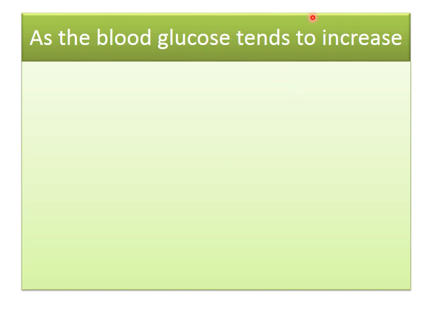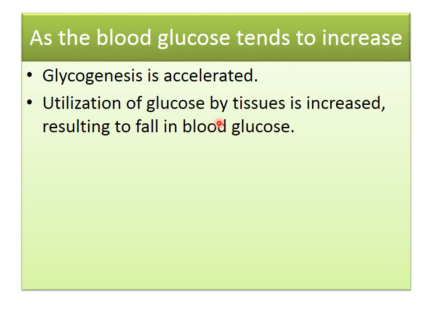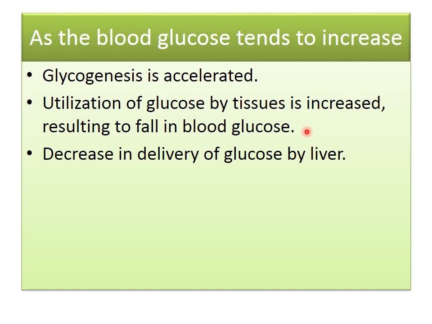So as the glucose in the blood increases, glycogenesis is increased. The liver starts synthesizing glycogen from the increased glucose. Then utilization of glucose by the tissues is increased, and in this way there is a fall in blood glucose.